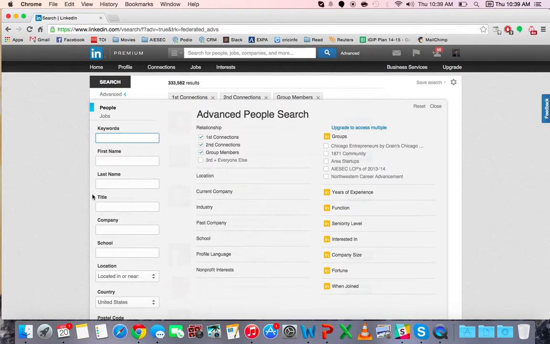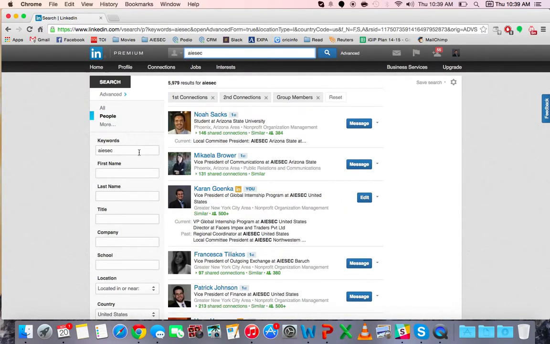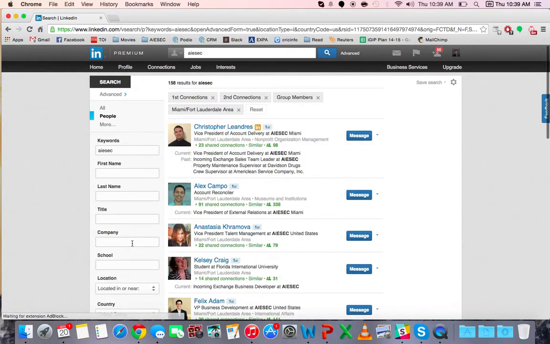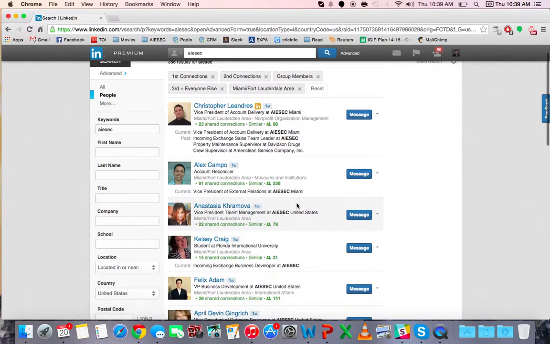As it's opening up, say for instance you're in the Miami area, right? So one of the easiest ways is to see who do you really know who's even there in Miami, and maybe who has some connection with ISAC. So prior, like really an ISAC alumni. So in the keywords, I would type ISAC, and I would just click search. But under location here is where I would add Miami. So Miami, Fort Lauderdale. So now what shows up is my first, second, and now I'm also going to click third connections with someone in Miami.